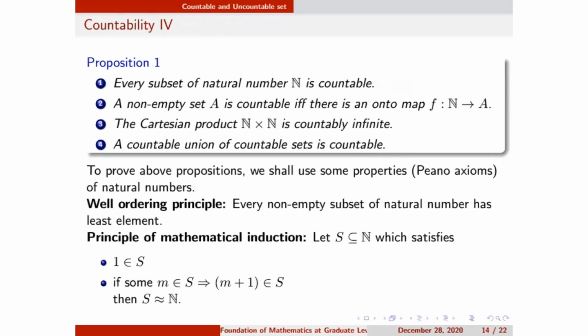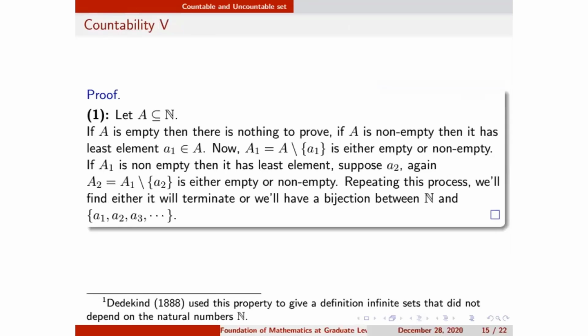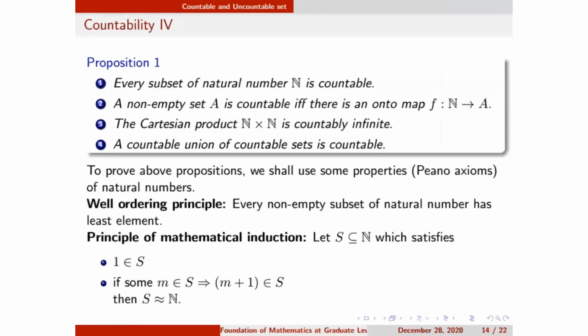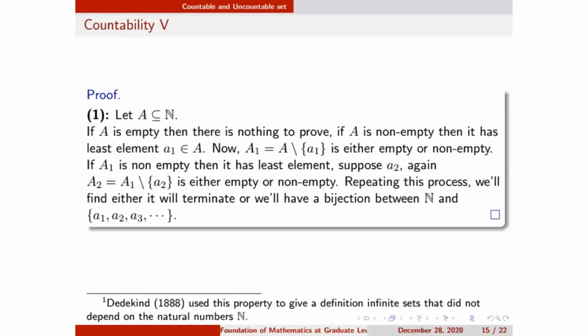So we are going to prove the first proposition, and the rest can be proved similarly. I have given references at the end of this presentation. You can go through those texts and find the proofs of the others. The first is a very simple proof. What we are going to prove is that every subset of natural numbers is countable. We are going to use these two things, the Peano axioms: the well ordering principle and the principle of mathematical induction.